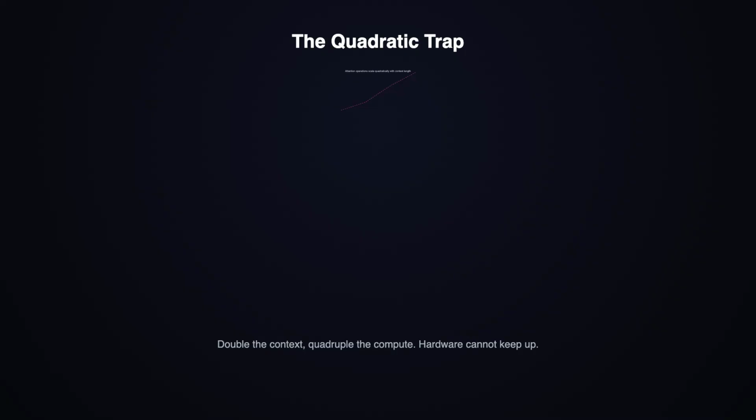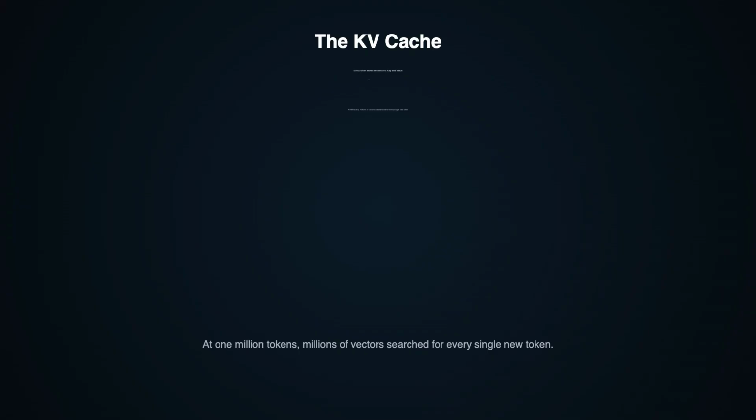This is called quadratic scaling. Double the context, quadruple the compute. That is why most models that advertise a million token window are actually mediocre at using the full length. The hardware simply cannot keep up. There is another piece called the KV cache. Think of it as the model's short-term memory. Every time the model processes a token, it stores two vectors for that token, a key and a value. On the next token, it looks up all previous keys to decide which previous values are relevant. For 1 million tokens, you are storing millions of these vectors in memory, and every new token has to search